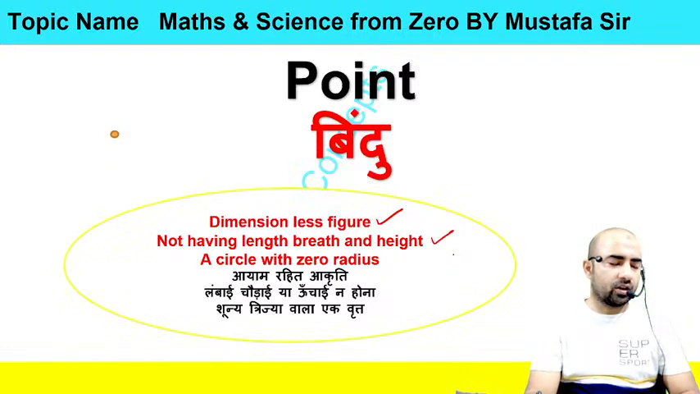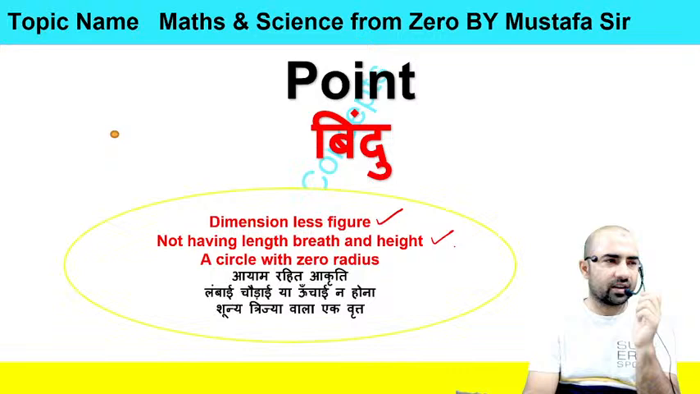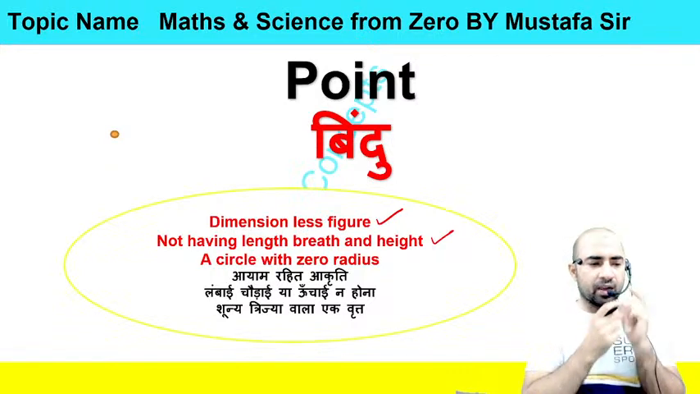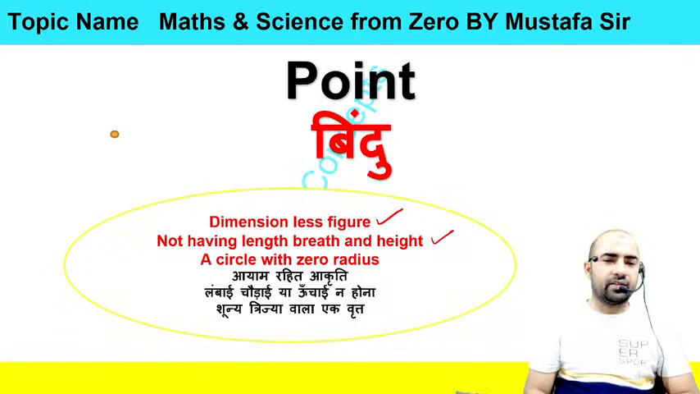So what is a point? A point is a dimensionless figure, or you can say a point is a figure which doesn't have any length, breadth or height. These are just the dimensions. Any figure which has only one dimension is called a 1D figure. Any figure which has two dimensions is called a 2D figure. And any geometrical figure which has three dimensions is called a 3D figure.